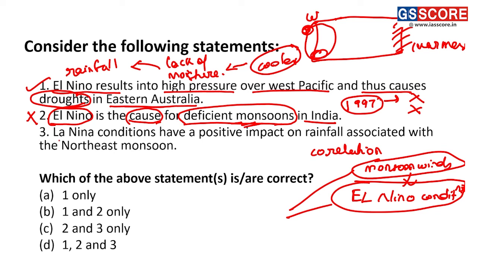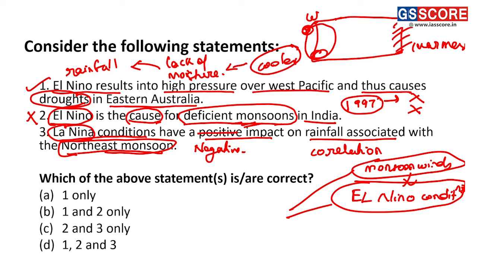Statement 3: La Nina conditions have a positive impact on rainfall associated with the northeastern monsoon. If we look at the conditions, La Nina does not have a positive but a negative impact on rainfall associated with the northeast monsoon winds. Why? Because of the high pressure and low pressure systems forming over the Indian Ocean region and the Indian mainland.